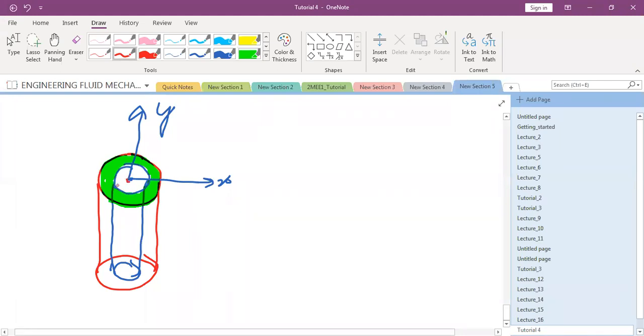So the z direction happens to be coming out of the page. So this is x, y, and this is the z direction. In this case, it is in the negative z direction. If I take a small element from here, this red element is being represented here.